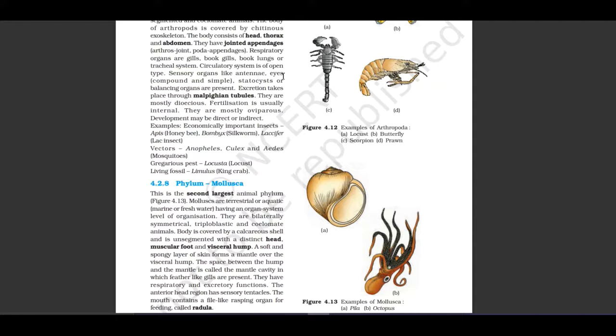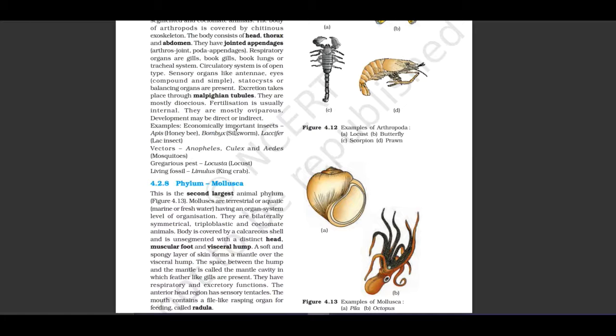Sensory organs are like antennae and eyes, compound and simple. Statocysts or balancing organs are present. Excretion takes place through Malpighian tubules. They are mostly dioecious. Fertilization is usually internal. They are mostly oviparous. Development may be direct or indirect.